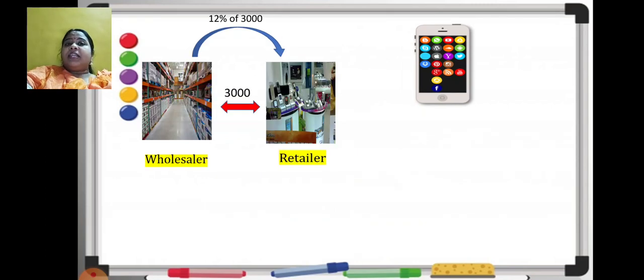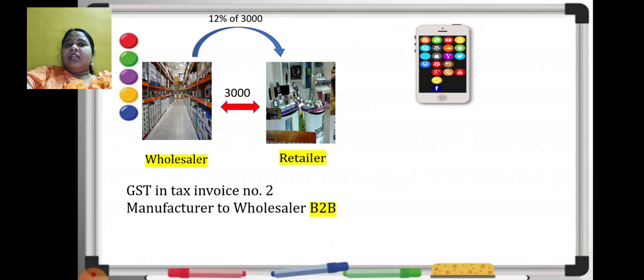Let us go to the second stage of transaction. Now for the second stage, the wholesaler is selling it to the retailer for how much? For 3000. Yes. Now he will be collecting GST from the retailer. I hope you are understanding. At the first stage, the wholesaler paid GST to the manufacturer. At the second stage, he is going to collect GST from the retailer. How much? 12% of 3000. In this case also you can see it's a transaction done between two GSTIN holders. So which type of transaction is this? It is again B2B, that is business to business.